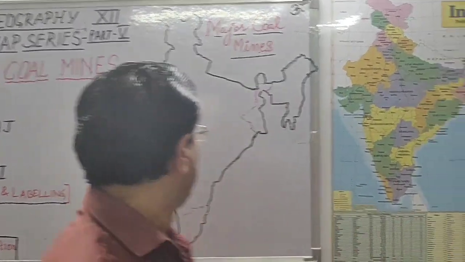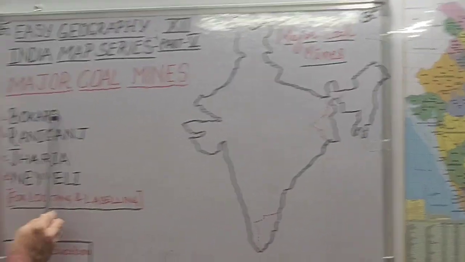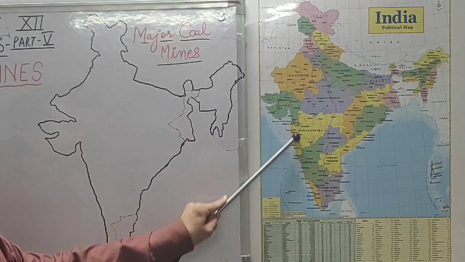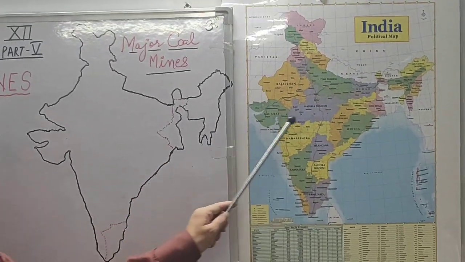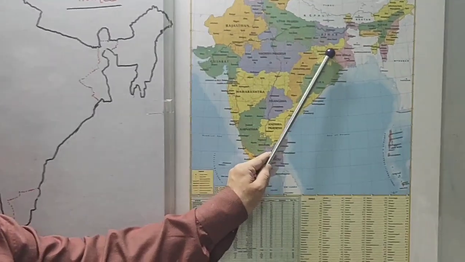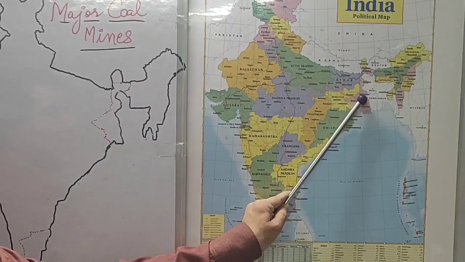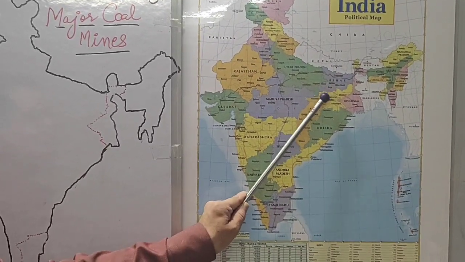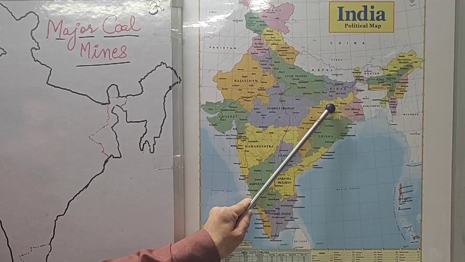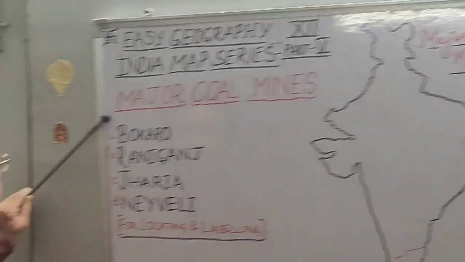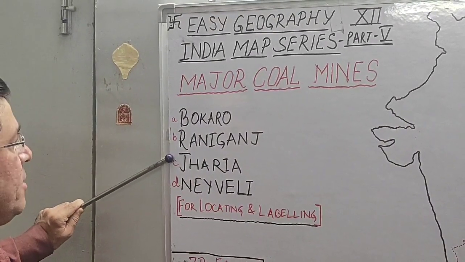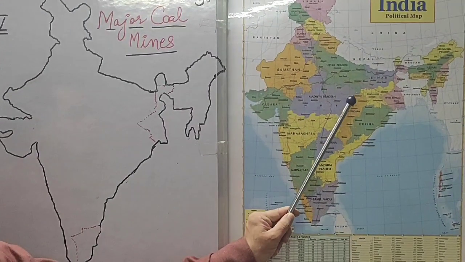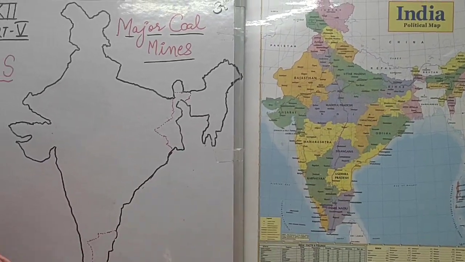Okay friends, so the first important mine which we are going to locate in the map is Bokaro. You see the map of India here. In this map of India, we have Bokaro in Jharkhand. Jharkhand is a state adjacent to West Bengal, and here we have three important mines. In Jharkhand state, we have Bokaro mine and Jharia mine. And Raniganj coal mine is very close to these two mines, but its location is in West Bengal.